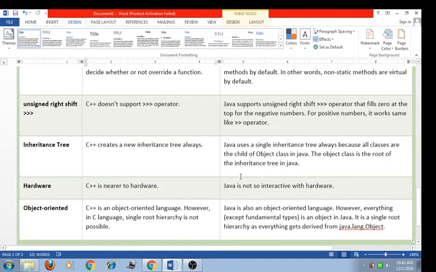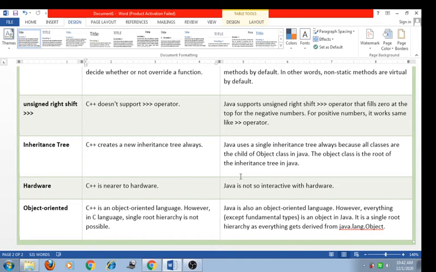Now the next important concept is the inheritance tree. C++ always creates a new inheritance tree. Inheritance is nothing but generating a new class from an existing one. This is called inheritance. Java uses a single inheritance tree always, because all classes are children of the Object class in Java. So the Object class is the root of the inheritance tree in Java.